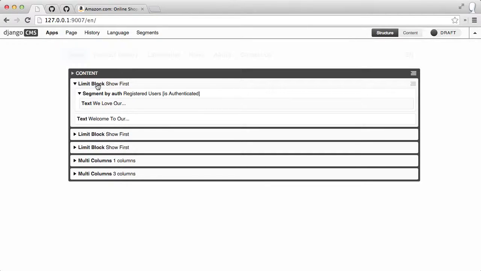If you had put 2 here for the limit block, then it would find the first 2 that match and would display their content. But like I said, most of the time you're going to keep it at 1.